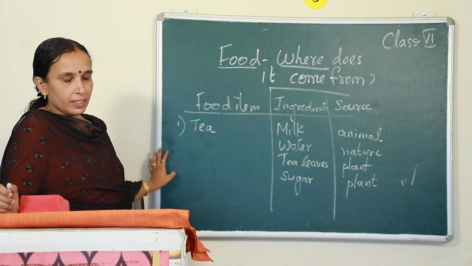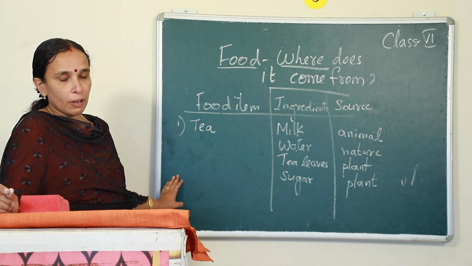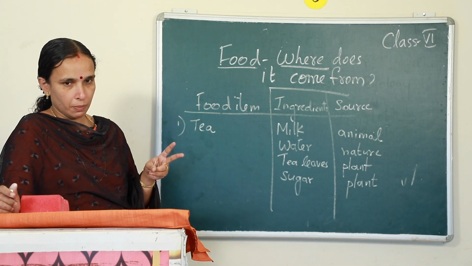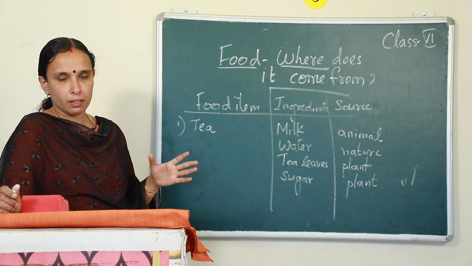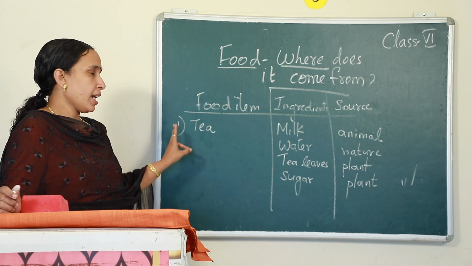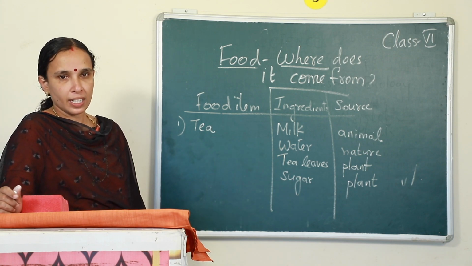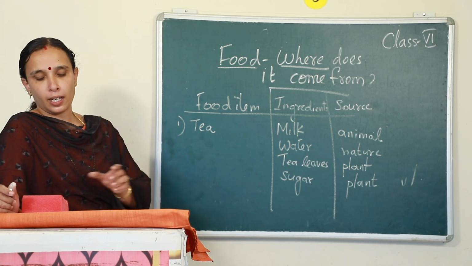So, you first write about this food item, and you have to add 2 more food items. Anyone which you like or which you are familiar with. In the same way, you write 2 more food items, their ingredients and the respective sources. Clear? In the notebook, you should write this much. Is it clear to you?